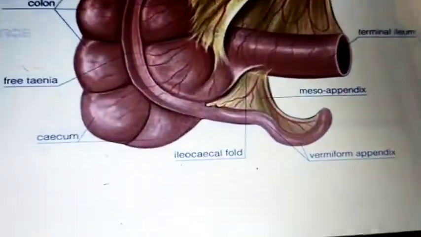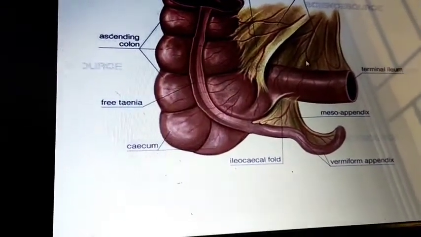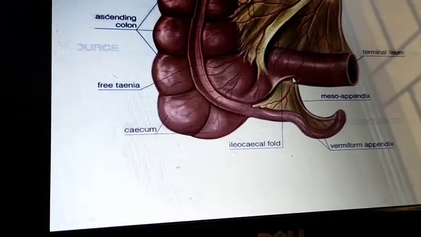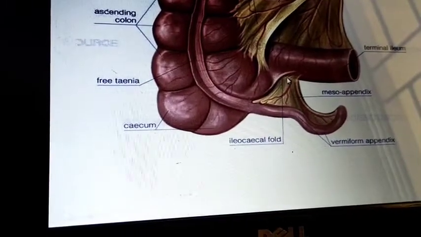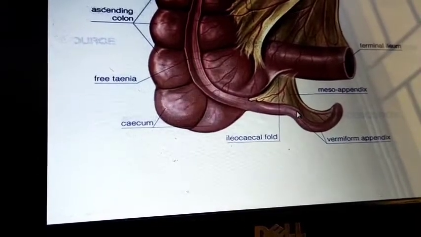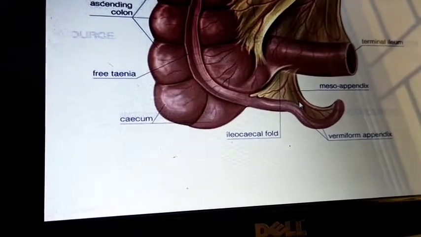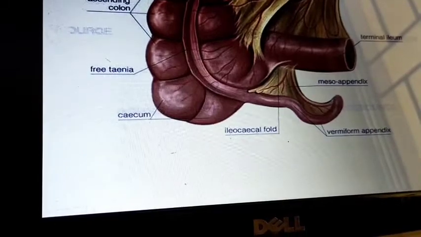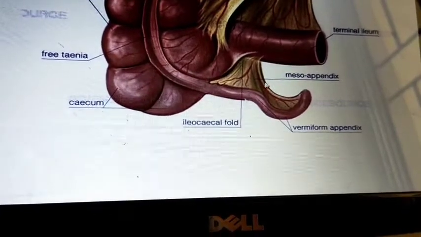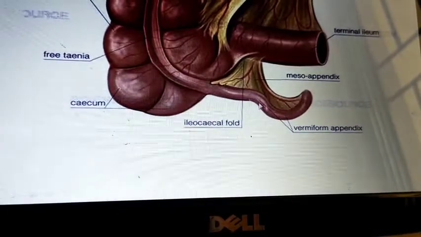You can see here clearly, this is the mesentery, which mainly covers the jejunum and ileum. This is also a peritoneal covering which covers the appendix, that is the mesoappendix, and it is triangular in shape and contains fat and blood vessels. Here you can see kinking of the appendix happens because the attachment is very contracted, or the mesoappendix sometimes contracts and kinks the appendix, and those kinks look like worms, and sometimes they cause obstruction of the appendix.